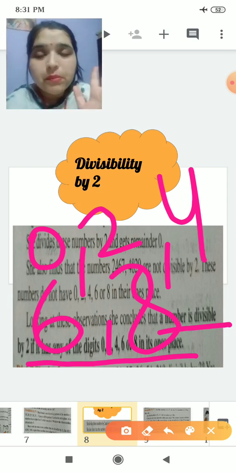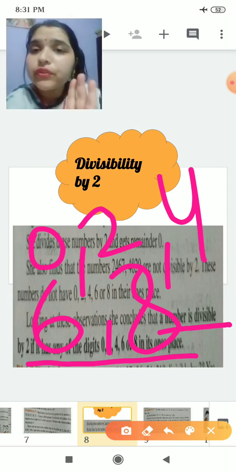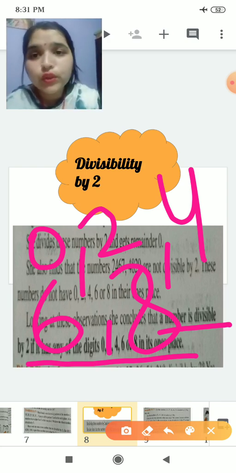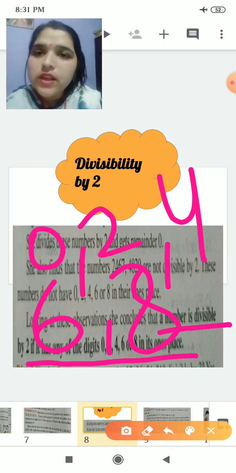You have to fix in your mind that to find divisibility of 2, you check the table of 2, and its ones place holds only 0, 2, 4, 6, 8, because the table of 2 contains all these numbers in its ones place.